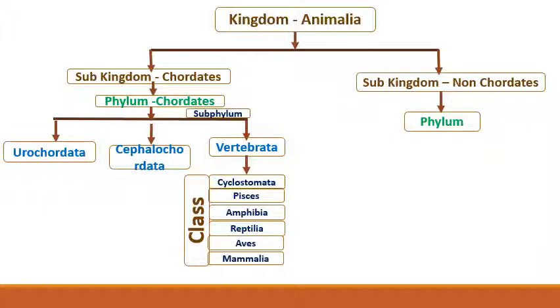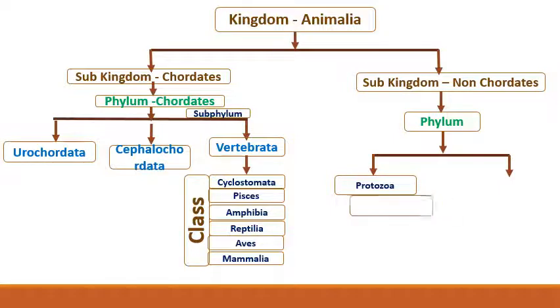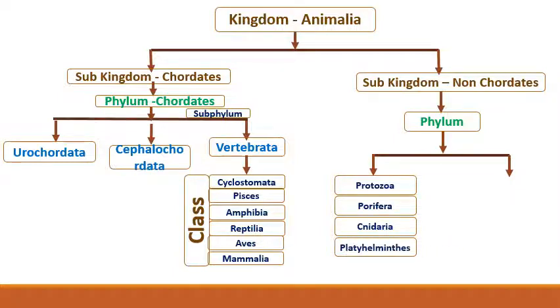Here kingdom Animalia, subkingdom non-chordates and phylum. Here 10 phyla are there. See here, number 1 Protozoa, Porifera, Cnidaria, Platyhelminthes and Aschelminthes.